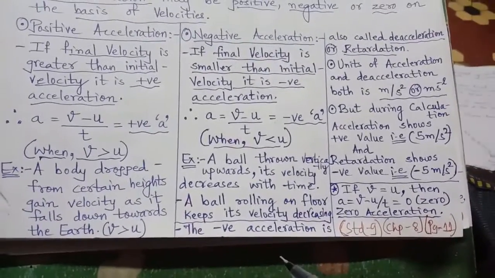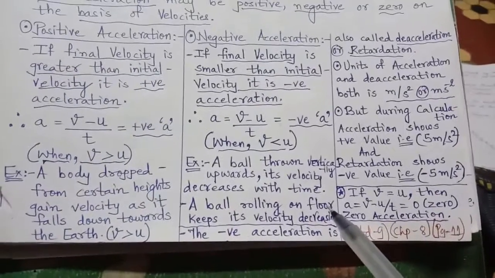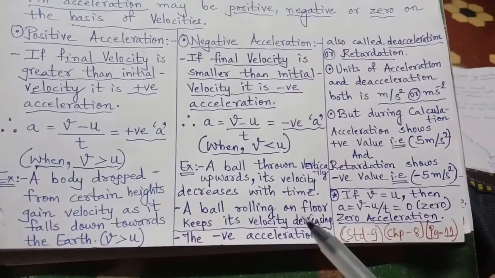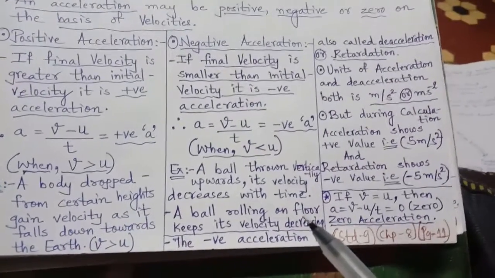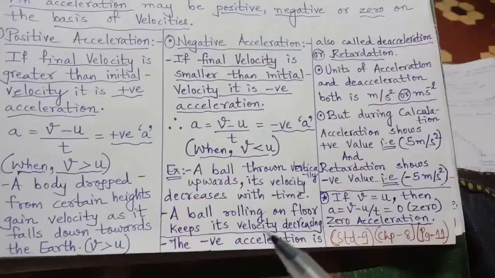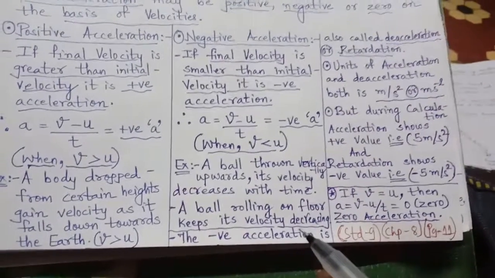So the final velocity, when the ball reaches a little height, will be less than the initial. In the same way, if you dribble a ball and the ball starts rolling on the floor, after rolling some distance its velocity will decrease.